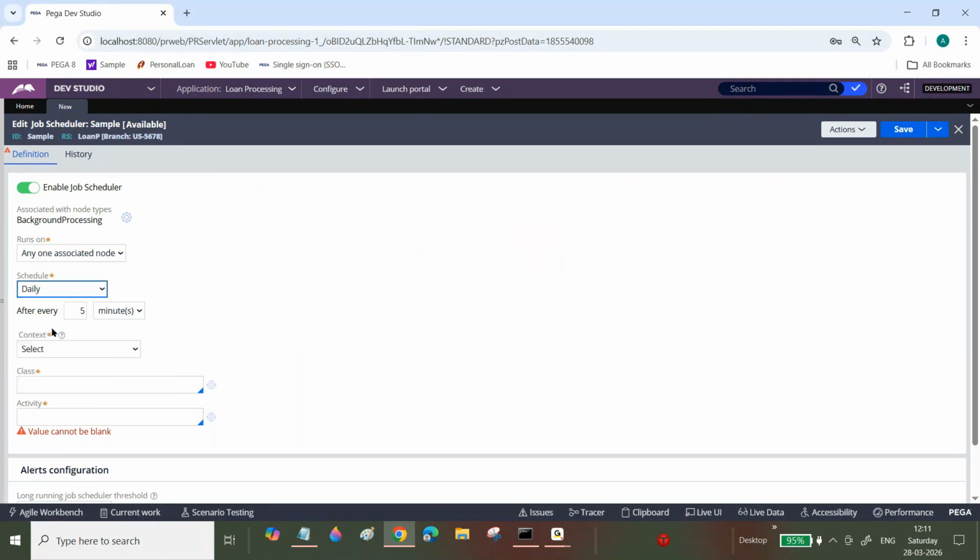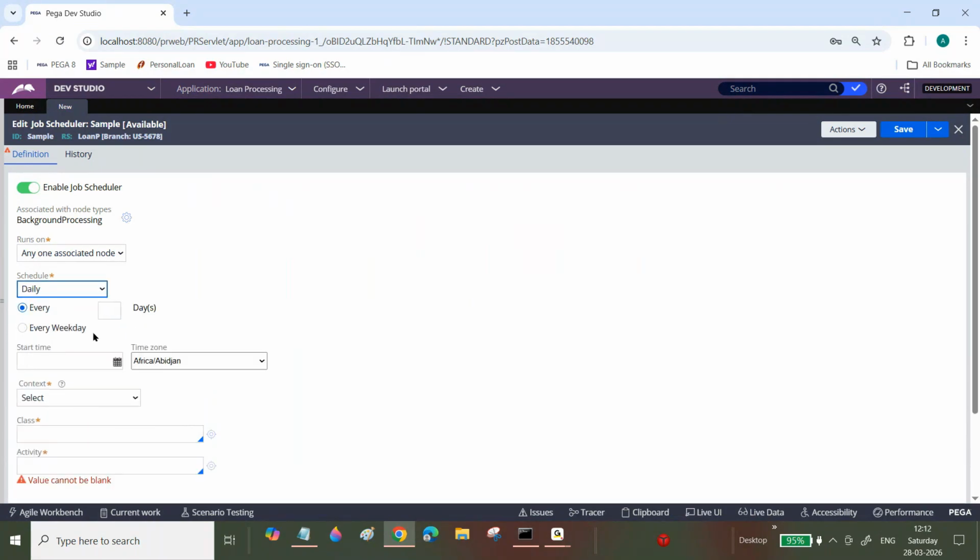Next one is the daily. Within the day, I want to run only one time. Now see here, what time you want to execute. Every day one time, or every weekday, only weekdays I want to run. You can select this one. Every day, I want to run this job scheduler, you can select this one. Every weekday, I want to run this one, you can select this one. And then what time you want to execute.